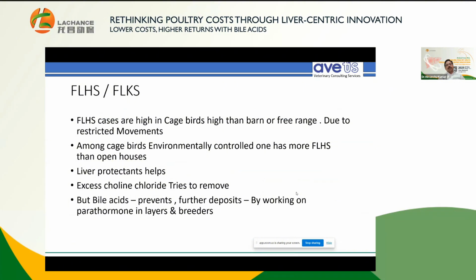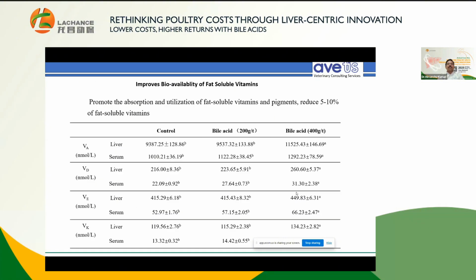Liver protectants help. Excess choline tries to remove the fat, but people use even 3 to 4 kg of choline chloride. If you are using 3 to 4 kg of choline chloride, your dietary electrolyte balance, DEB, is going to change. If DEB changes in that condition, the birds are going to suffer, and dirty feces or diarrhea or wet litter is bound to come. But bile acid prevents further deposits by working on parathormones in layers and breeders.